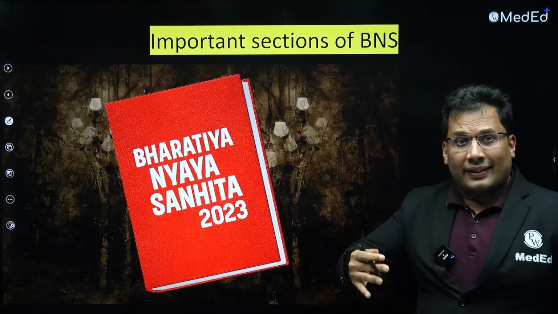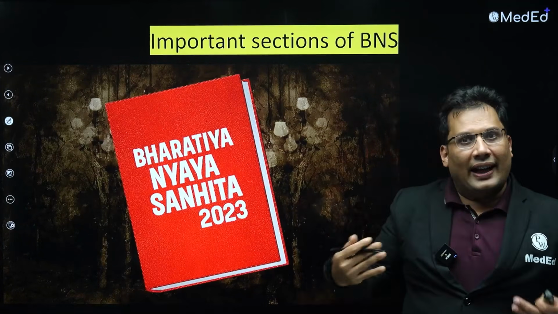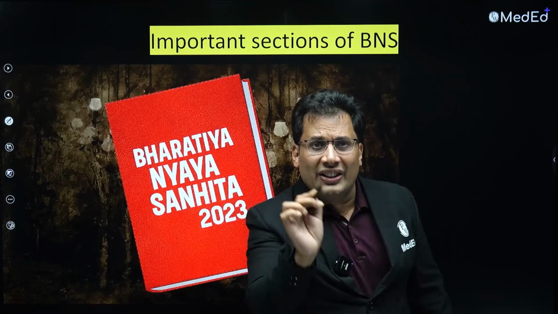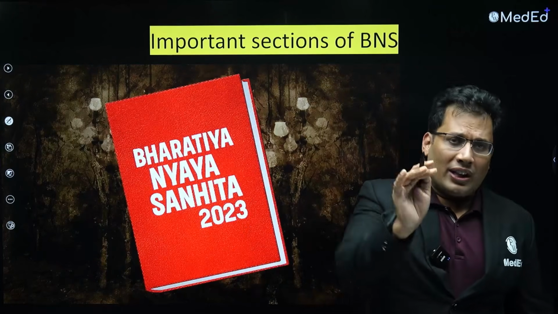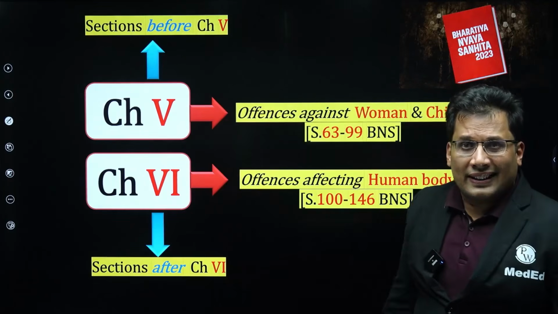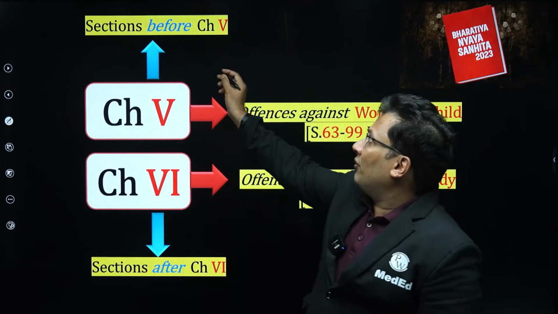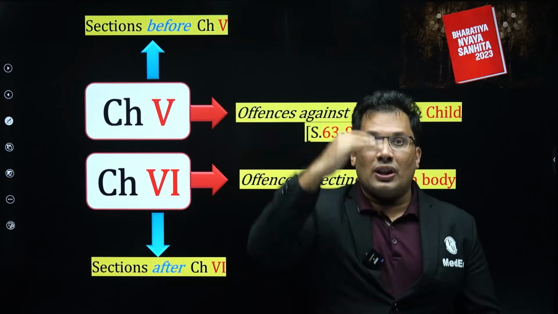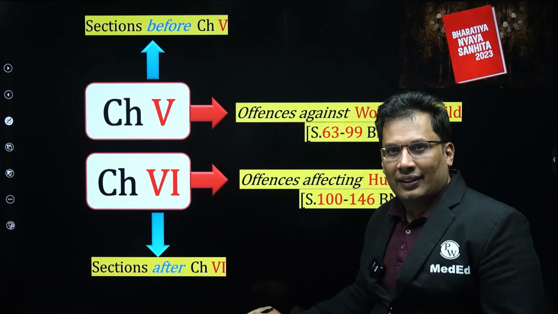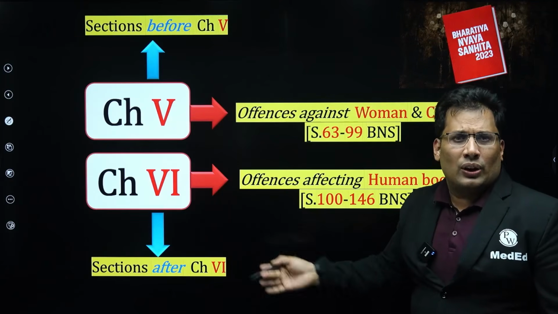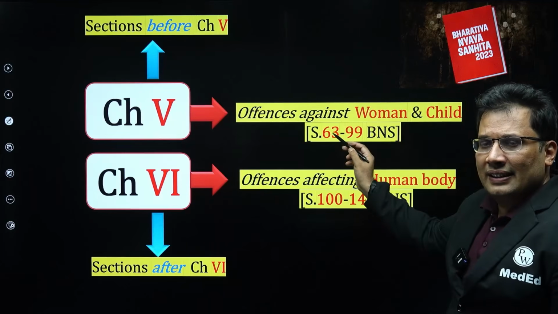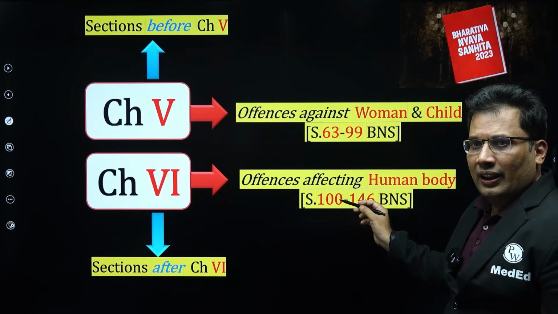Now we are going to discuss BNS sections, Bharatiya Nyaya Samhita sections. So all of you concentrate. I'm not going to discuss in detail about each section. I'll just tell you how to remember and what is the funda in that. I divided important sections like this: sections before chapter 5, chapter 5, chapter 6, sections after chapter 6. Most of the medico-legal sections are in chapters 5 and 6: offences against woman and child, and offences affecting human body.